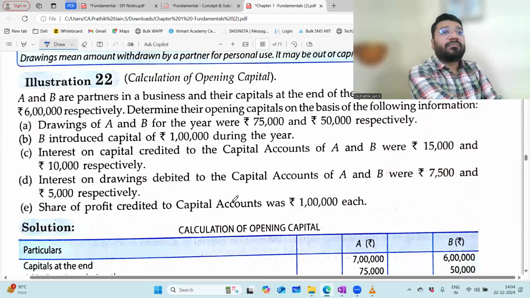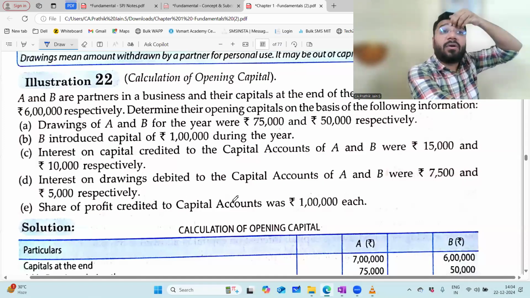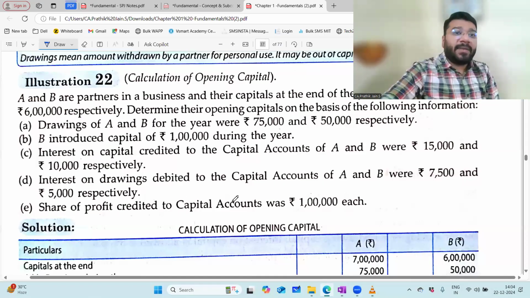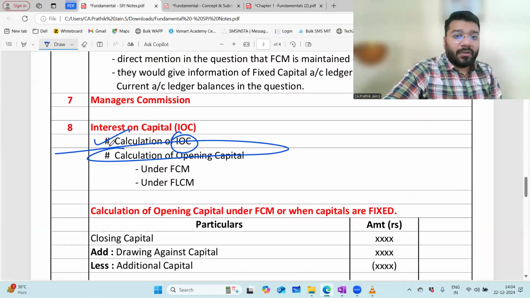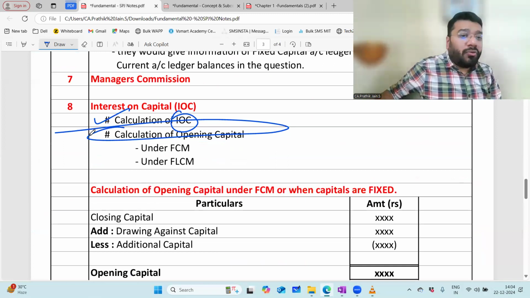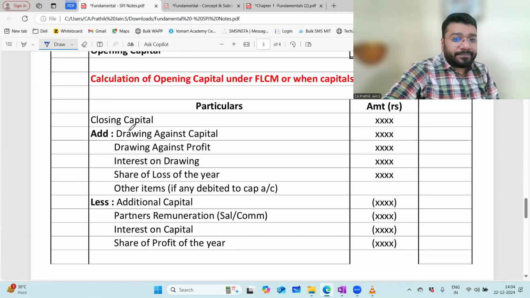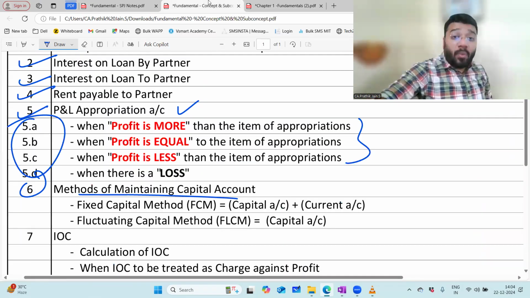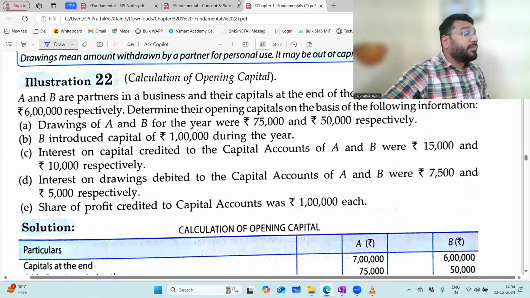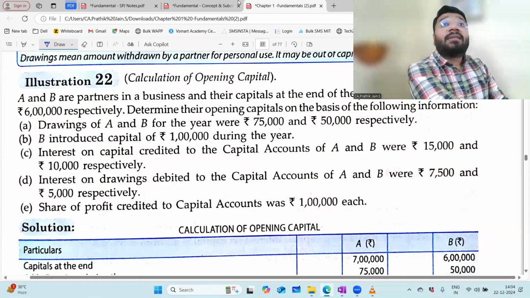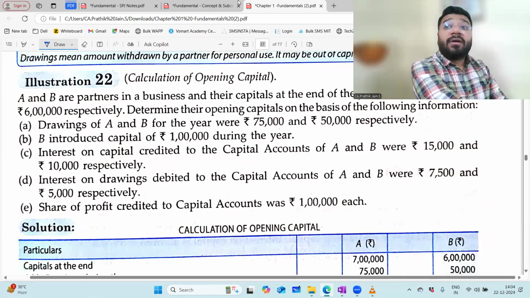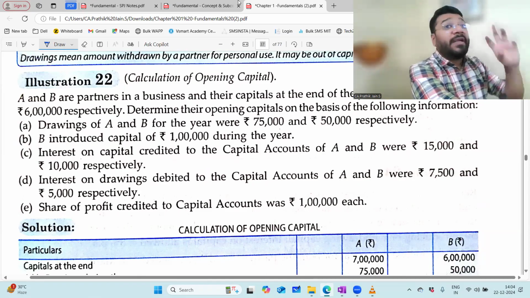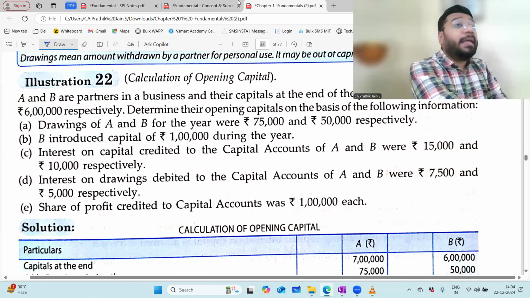It's 2 p.m. now. Interest on capital related concept we have discussed. Technically speaking, calculation part discussed, opening capital calculation also discussed, and accounting treatment also discussed. But I don't want to do the questions. There are few questions which are very tricky. There are few questions where they do the calculation of into 10 by 110 and all in the calculation of the opening capital. Right? So I will do it in the next class.